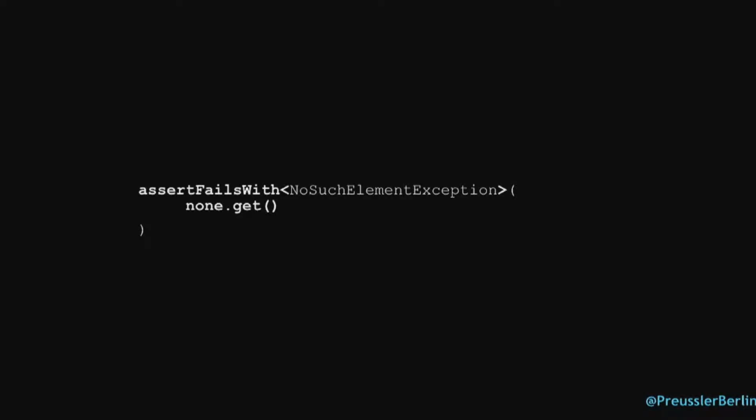Kotlin brings you this. Assert fails with this exception, and then do the call. So all of a sudden, even if there's an exception, this assertion can be there. There's nothing you have to declare as an annotation. Keep everything in your test code. So this is all stuff that Kotlin brings you out of the box in the Kotlin test package.